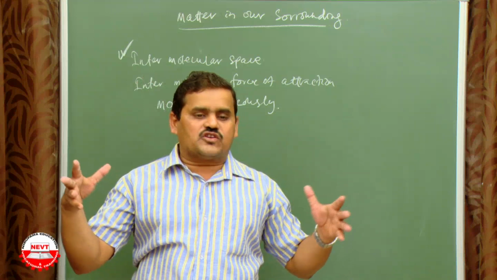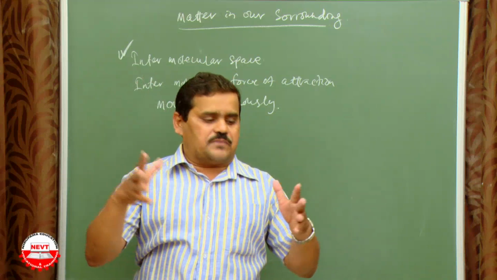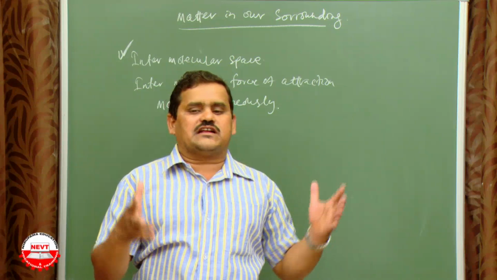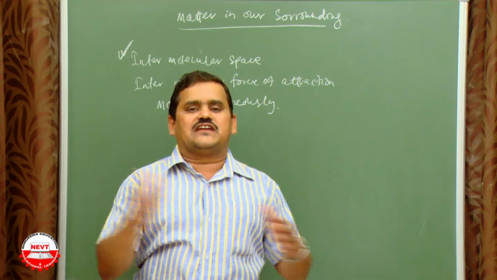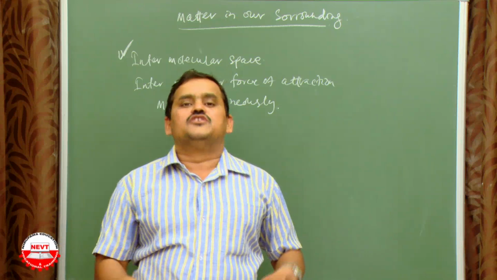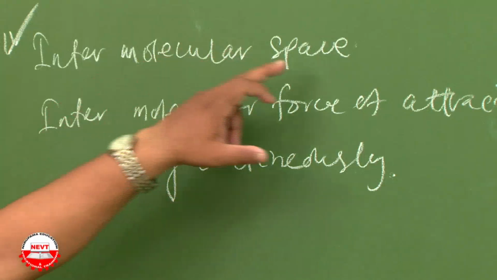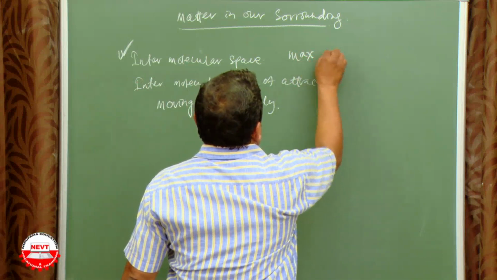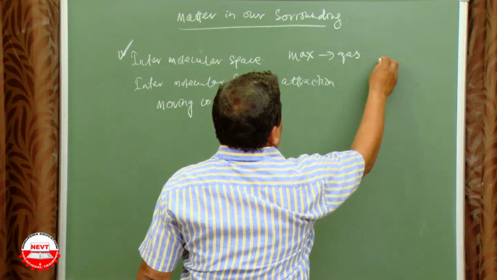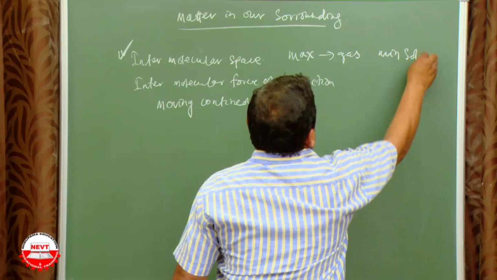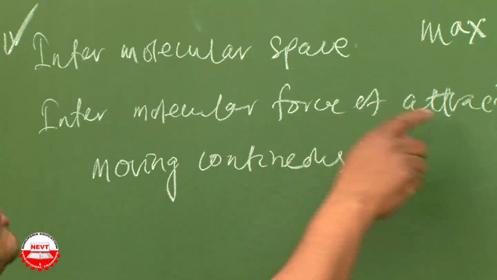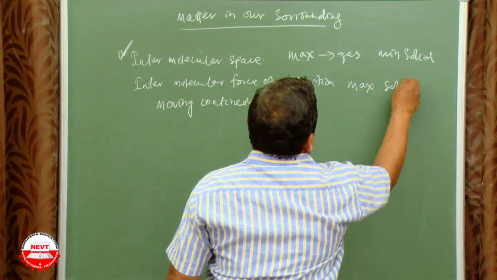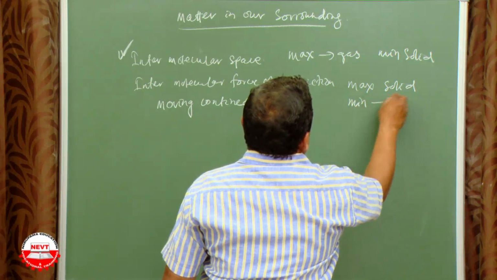Where the intermolecular force of attraction is more, the particles are tightly packed, that is solid. Where the intermolecular force of attraction is very less, the particles are randomly moving, that is gas. So intermolecular space is maximum in gas, minimum in solid. But intermolecular force of attraction is just the opposite: it is maximum in solid, minimum in gas.